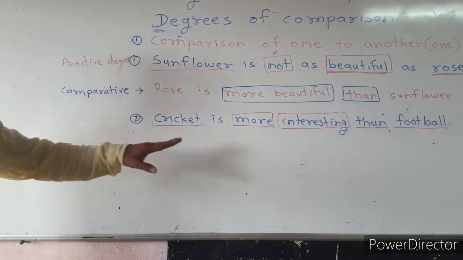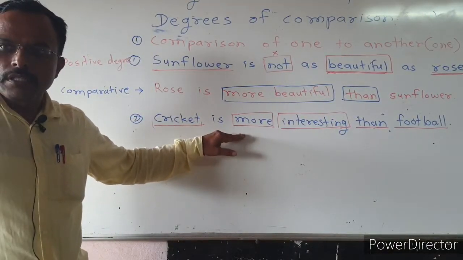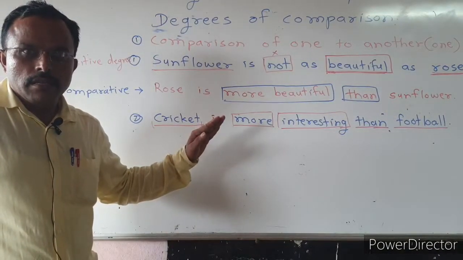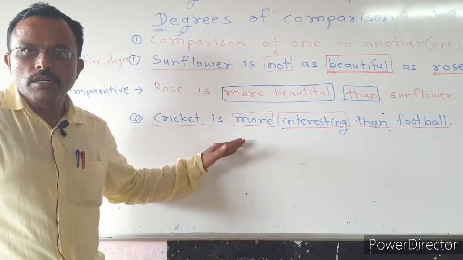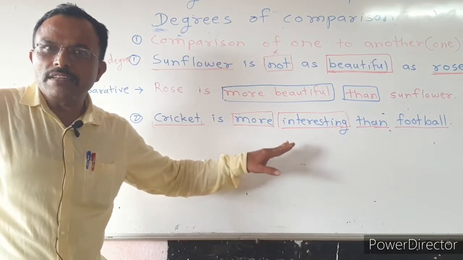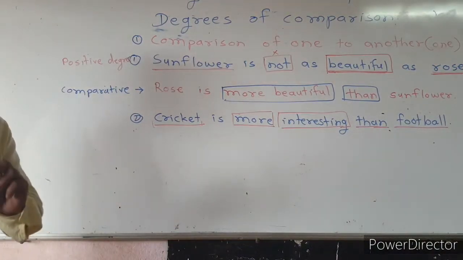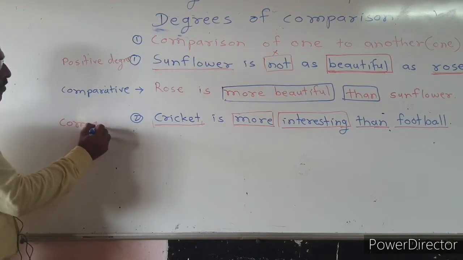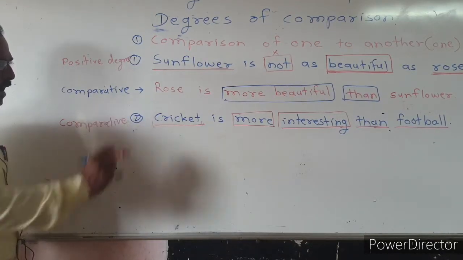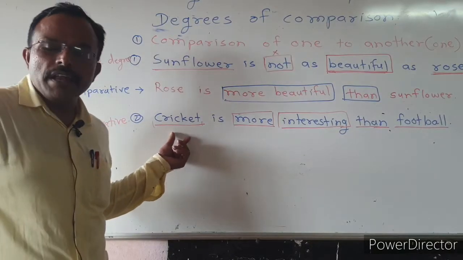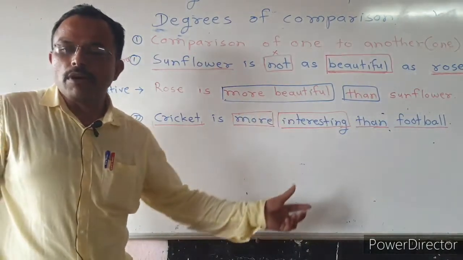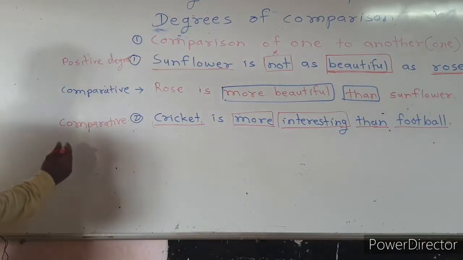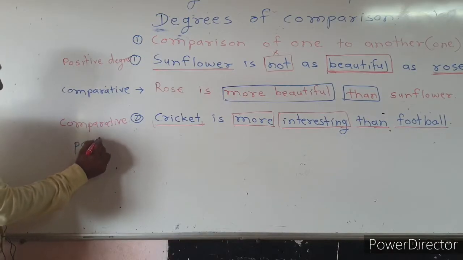We want to identify the degree of the sentence, and when we read the sentence, we see that more interesting is used, and more interesting is a word that is used in comparative degree. So it is a sentence of comparative degree. And also we see that it is a comparison of one to another one object, so it is only converted into positive degree.